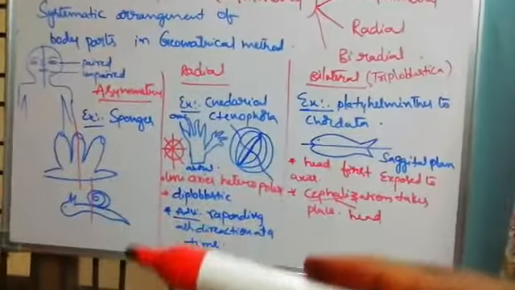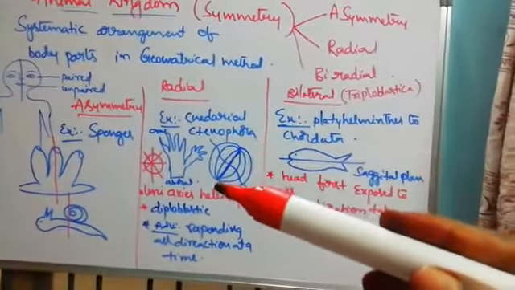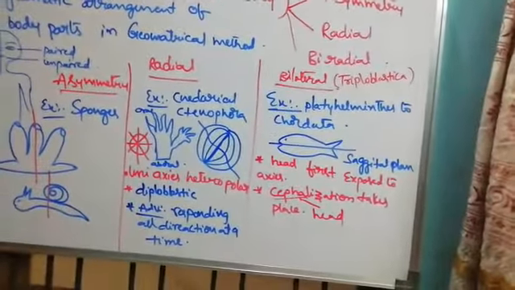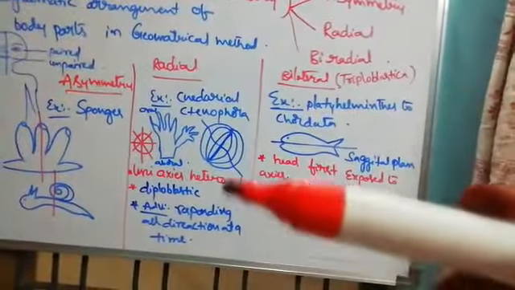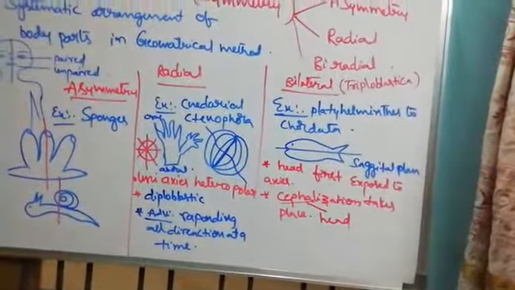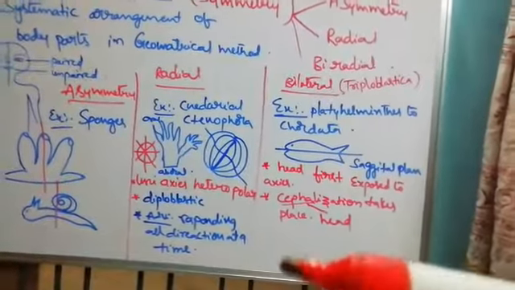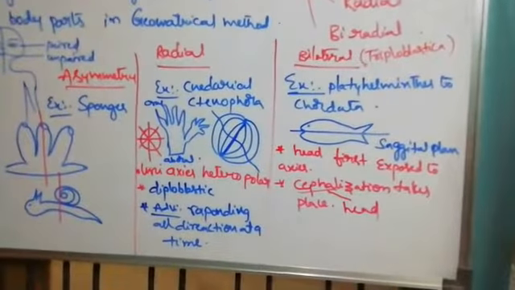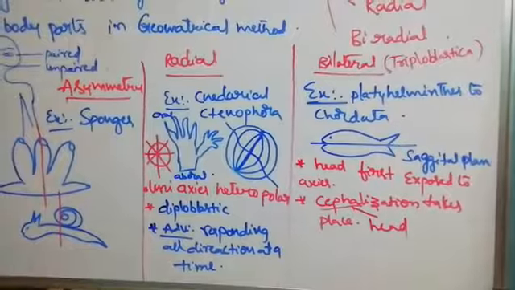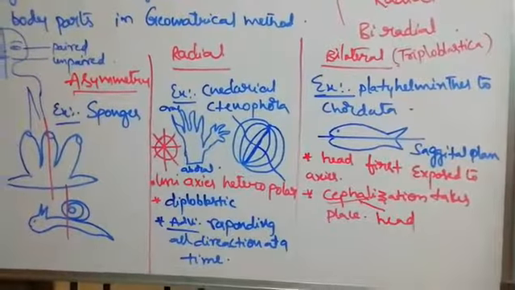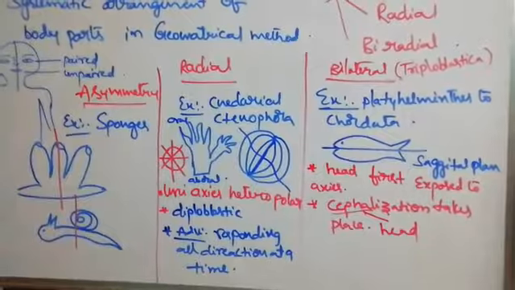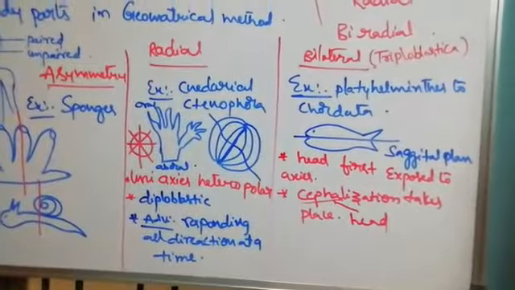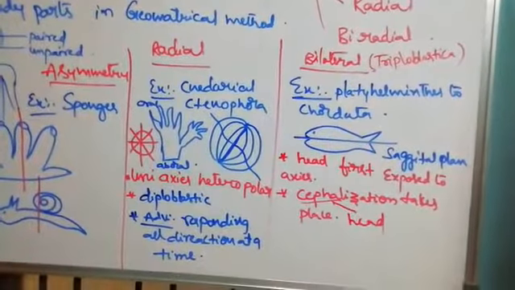Asymmetry examples: sponges and snail, whereas radial symmetry examples: Cnidaria and Ctenophora. Bilateral symmetry example: Platyhelminthes to Chordata. Exception in radial: Ctenophora comes under biradial and starfish comes under pentamerous radial symmetry. Especially starfish at the larval stage is bilateral, and the adult stage has pentamerous radial symmetry. So based on symmetry, classification from sponges to Chordata will be done. So this is one method to classify the animal kingdom.